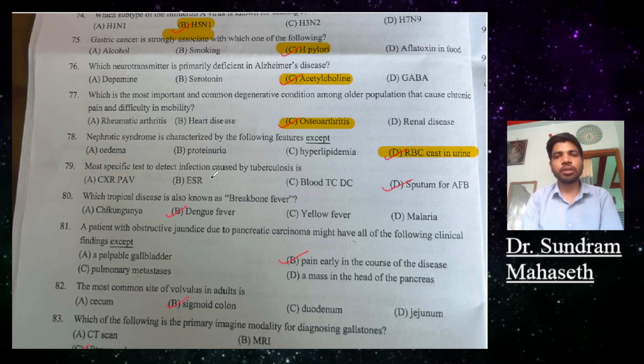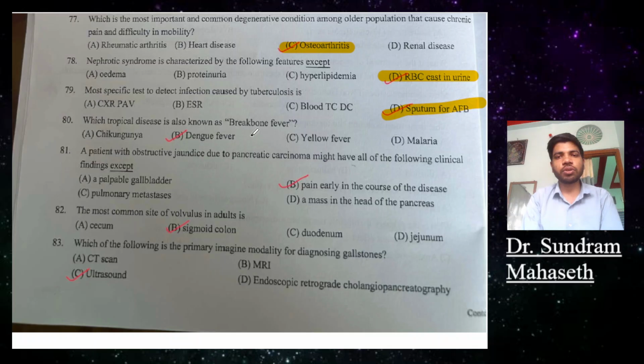The most accurate test to detect infection caused by tuberculosis is sputum for AFB. Which tropical disease is known as breakbone fever? Dengue fever. 81. A patient with obstructive jaundice due to pancreatic carcinoma might have all of the following clinical findings except pain early in the course of the disease. The most common site of volvulus in adults is the sigmoid colon. Which of the following is the primary imaging modality for gallstone? Ultrasound.